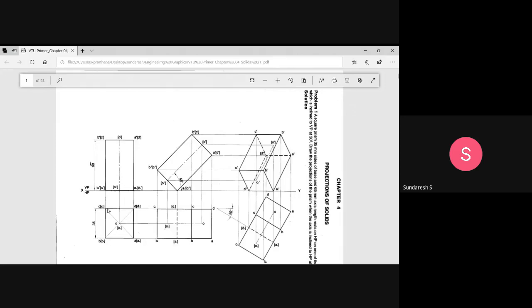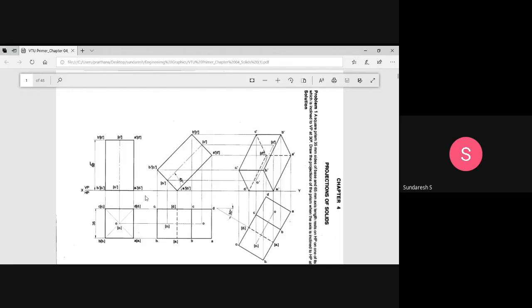the front view. From the top view, you have to project it for the front view. So how do we get the front view? Just draw the projector lines, and then the axis also should be represented. We have a 60 millimeter axis length. Therefore, you can see the front view of a square-based prism.